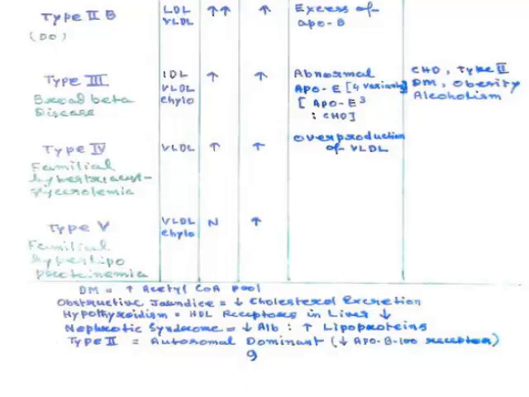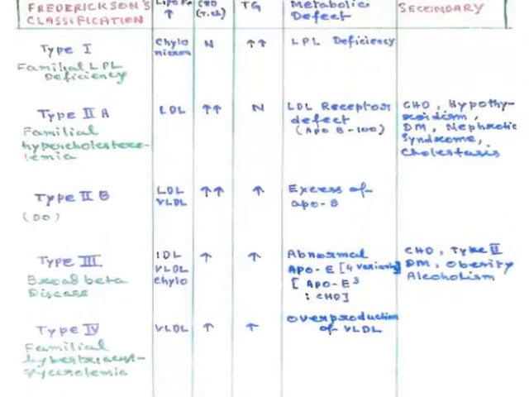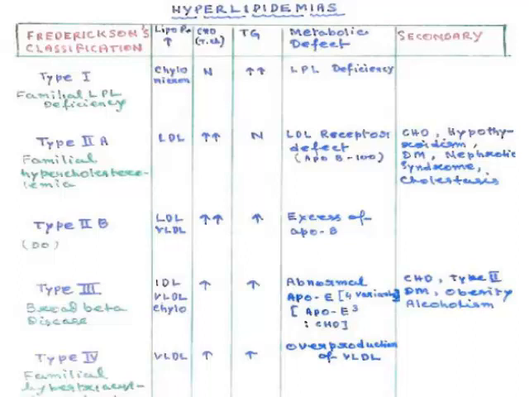and what is the mechanism, what is the metabolic defect. Type 1 is known as familial LPL deficiency. That means lipoprotein lipase is deficient here. The enzyme required to metabolize the lipoproteins is defective. Here chylomicron is increased, as well as triacylglycerols.